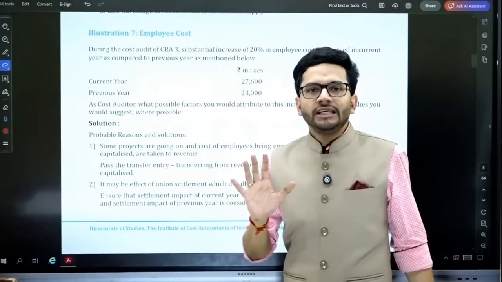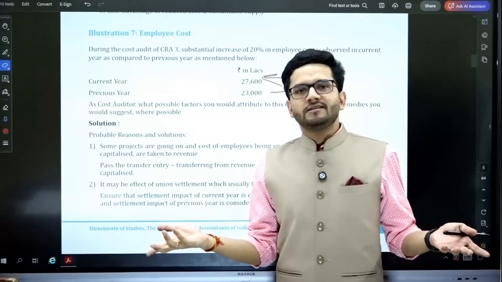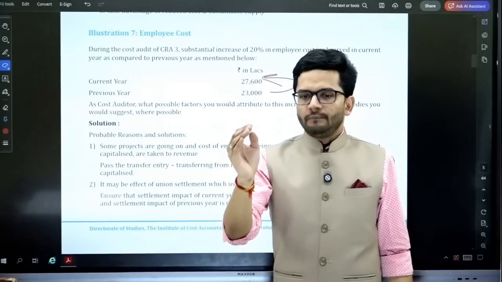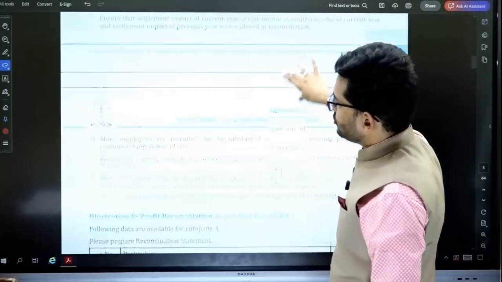Illustration number 7 is the employee cost. Employee cost has increased during the year. What is the reason for the increase in employee cost? A very logic based question, no concept involved, simple logic to be given by you. Okay, sir. So reading this is more than enough.